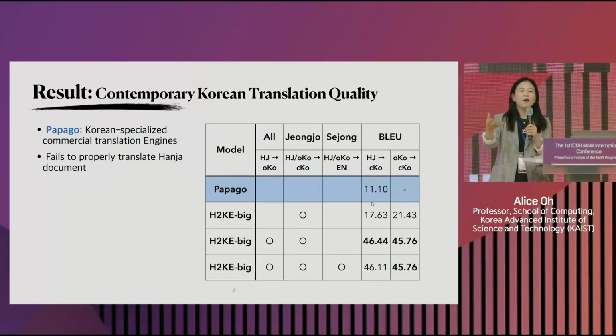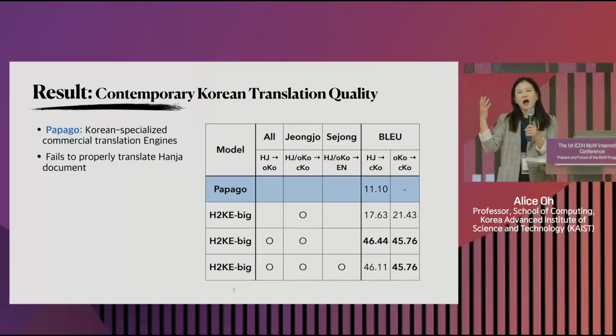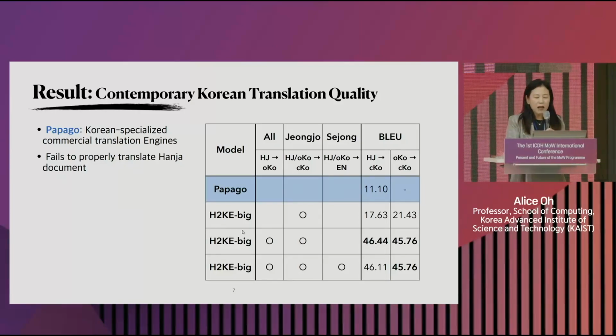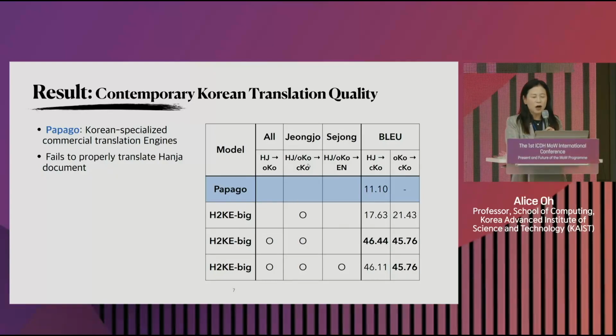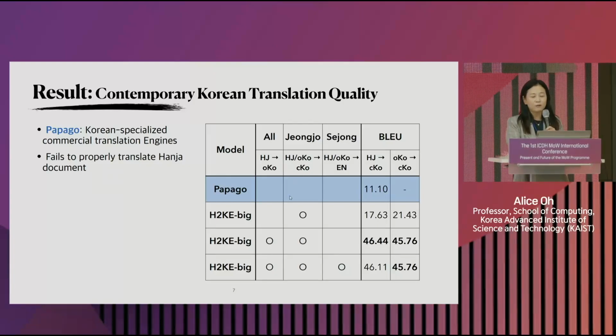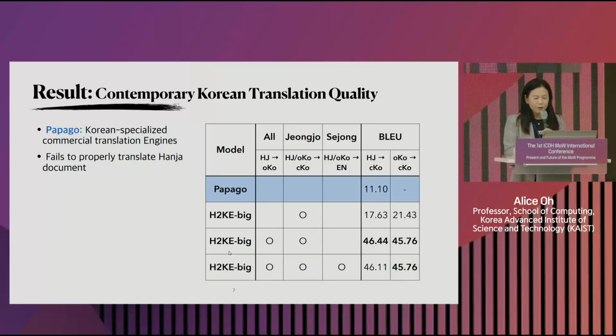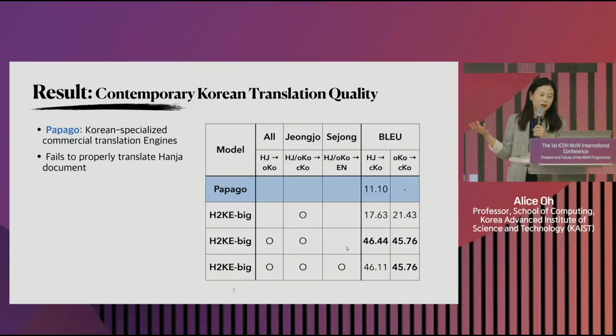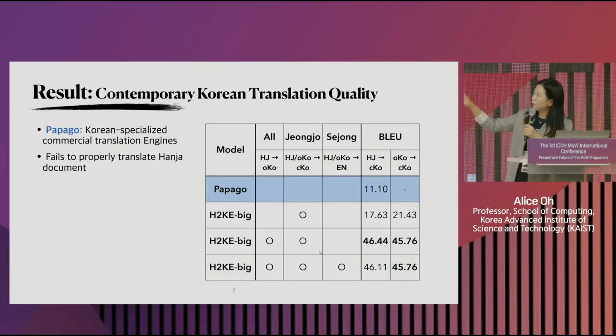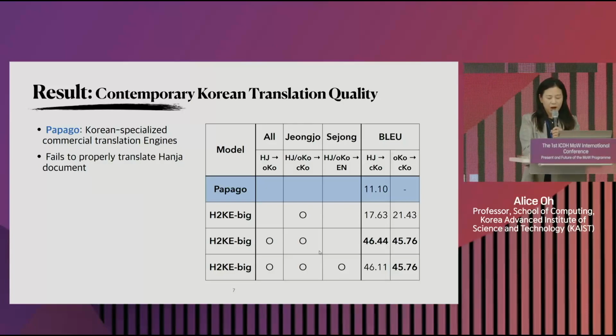If you try Papago on Joseon Wangjosilok, the Annals of Joseon Dynasty, into contemporary Korean, the score it gets is in the range of 11, which is very low compared to the research systems. It means that whatever is coming out of the Papago system is not understandable at all by anyone who speaks Korean. If we apply our model with just Old Korean into contemporary Korean, with just one of the kings, King Jeongjo, it still does not perform very well. If you do it with a larger data set, including the old translation, then you get 46, which is pretty good. And then if you use all three, then it improves a little bit more.